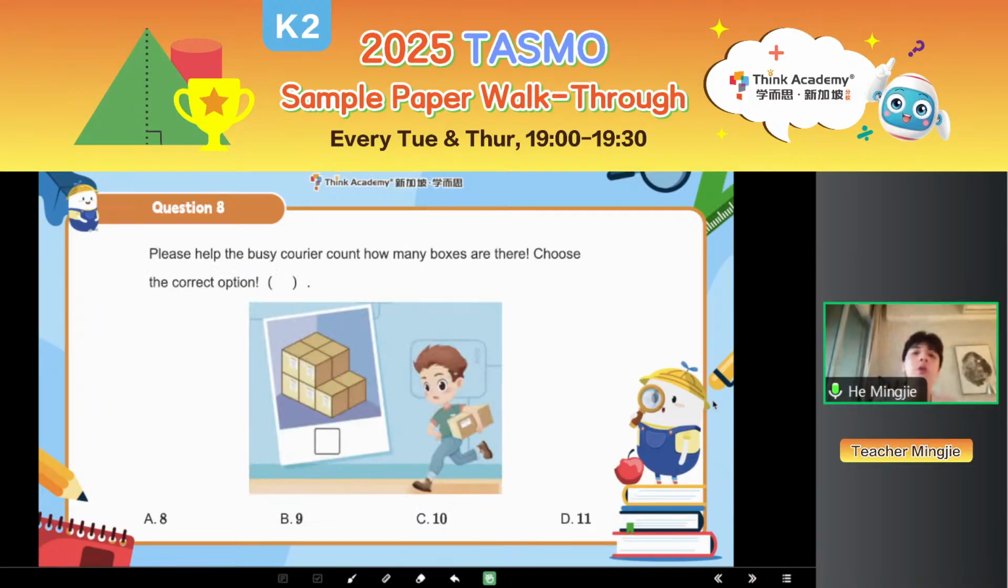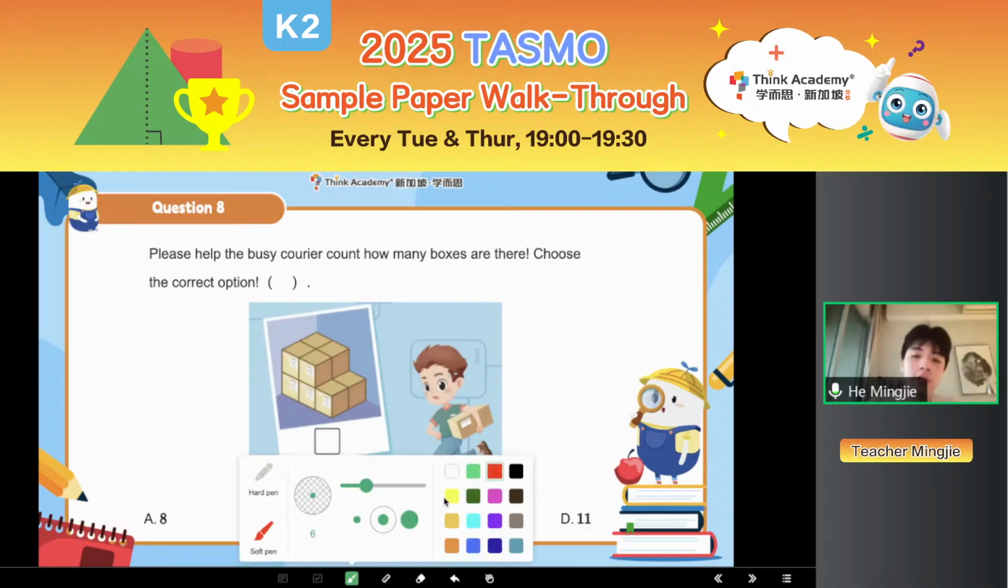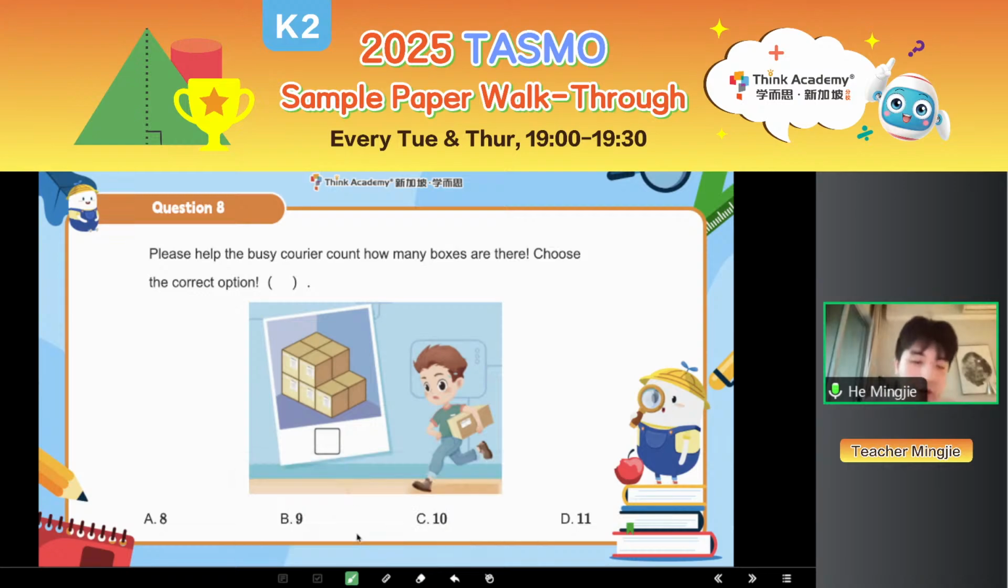Question 8 is also a counting cubes question, right? Can you tell me, for this one, where should we start labeling? Should we start labeling the highest, or should we label the shortest? Very good. We should start labeling from the shortest. So the shortest here is 1 or 2? It's 1. Very good, because this column has 1 cube, right? And this column also has 1 cube.